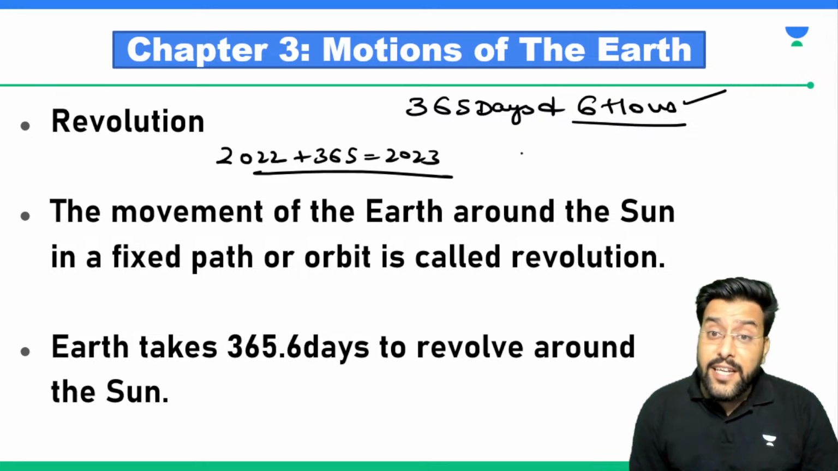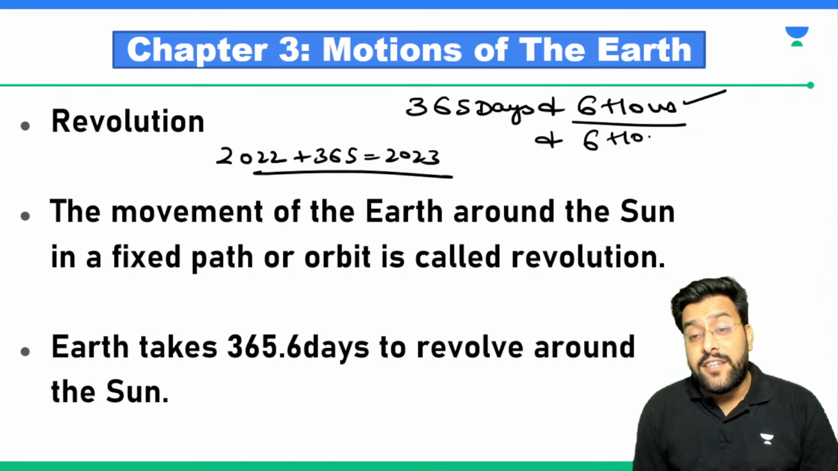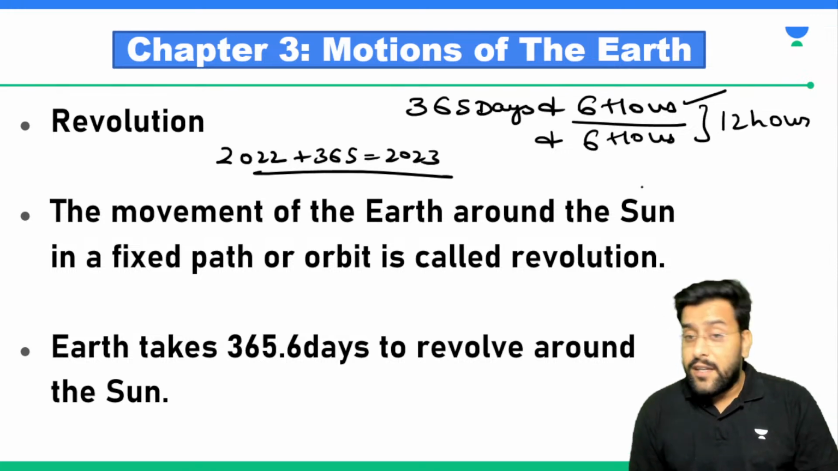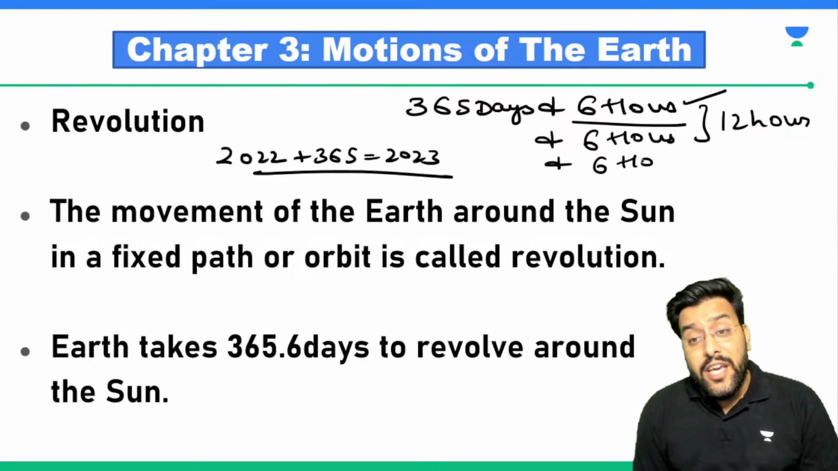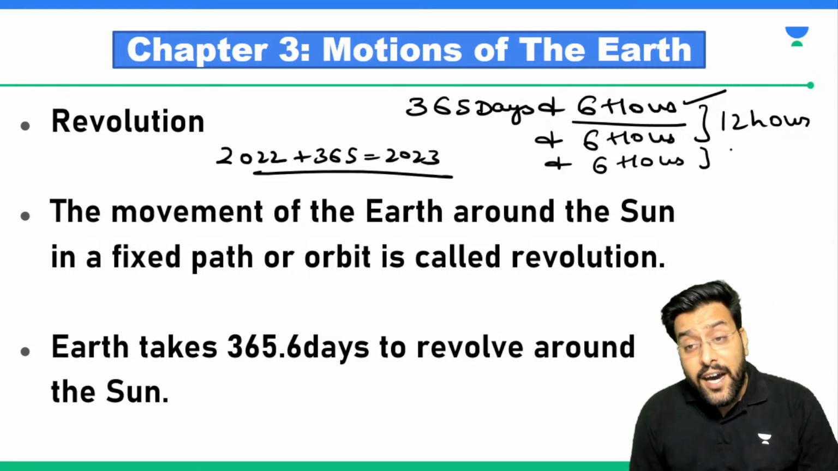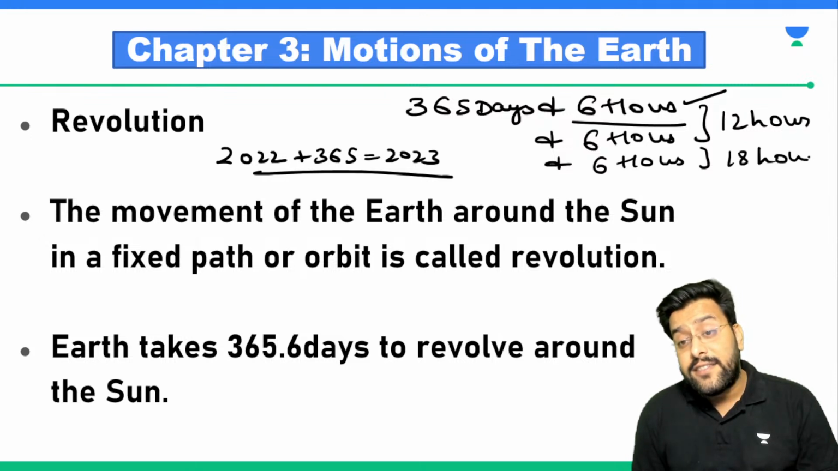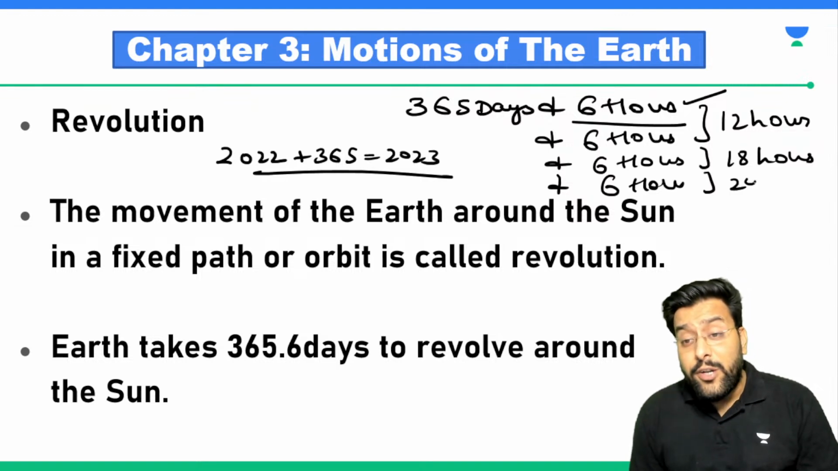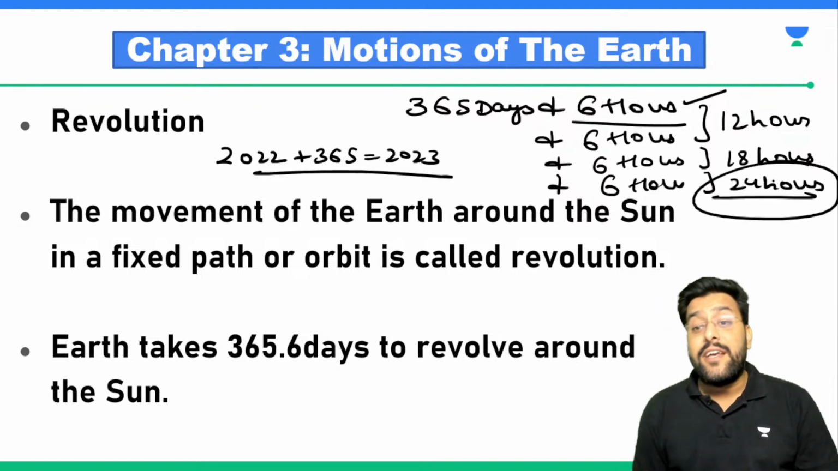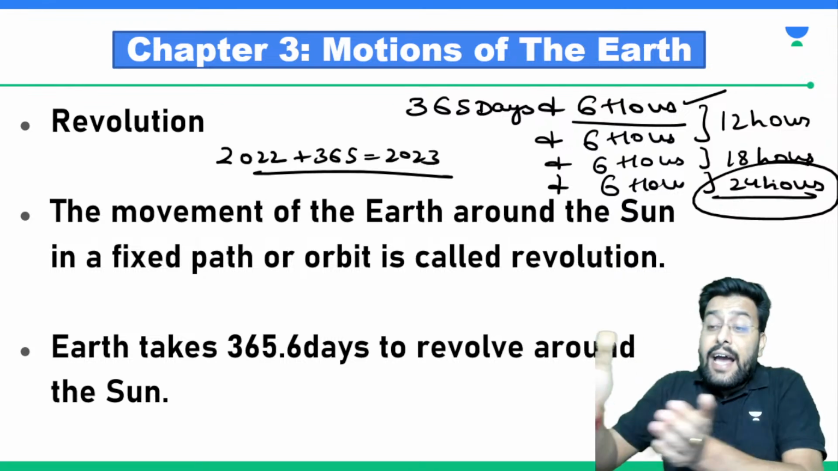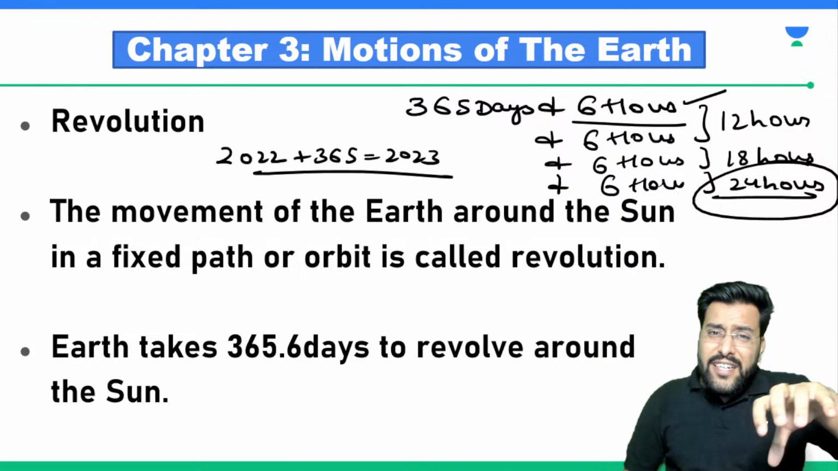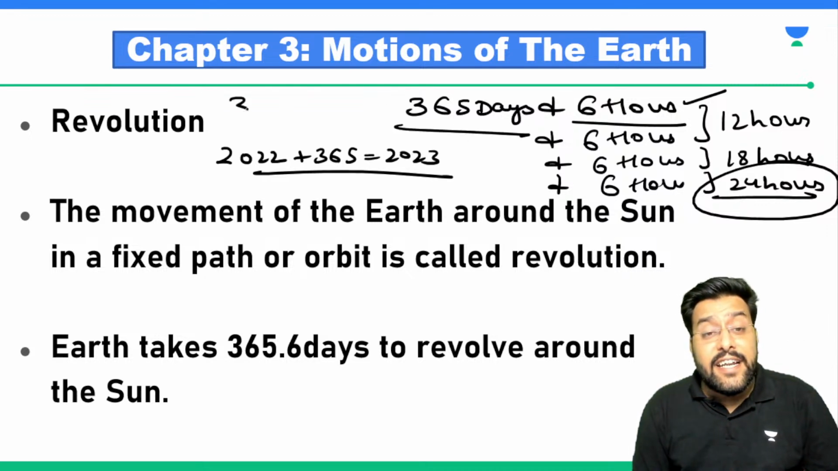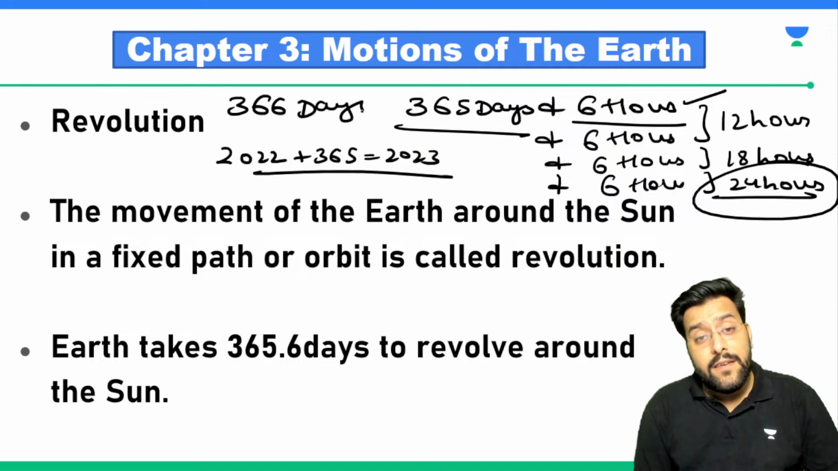We did that same thing next year also. Again we ignored 6 hours. So after 2 years, we ignored 12 hours. After 3 years, we again ignored this 6 hours. After 3 years, we ignored 18 hours. But when the 4th year came, now we were having 24 hours, which means that we were having one entire extra day. So we didn't want to skip it now, because now we can easily consider it as 366 days.